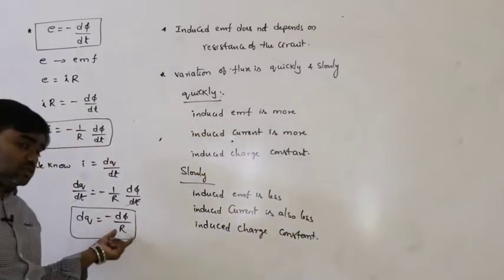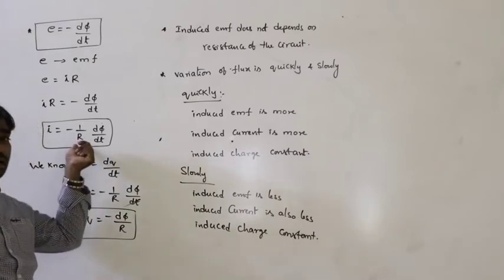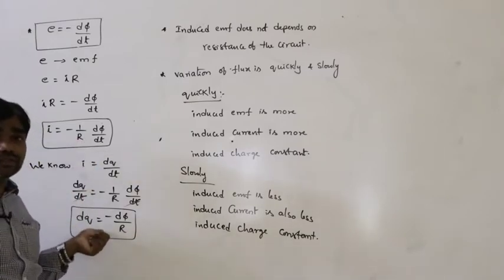If the charge varies with time, that is called current. That's why here the charge does not vary with time.